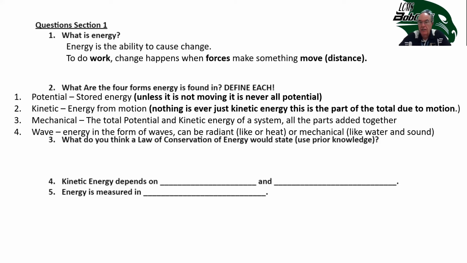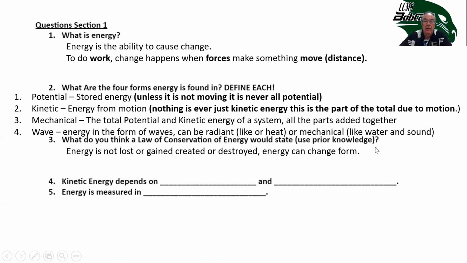Now remember, all the laws of conservation say whatever it is, matter, energy, momentum, is not lost or gained, created or destroyed, but it can change form. So guess what? Energy is not lost or gained, created or destroyed, but energy can change form. Like the example with the pendulum, it can go from all potential to mechanical to kinetic at the bottom and back and forth.